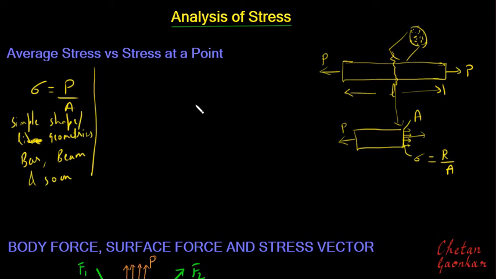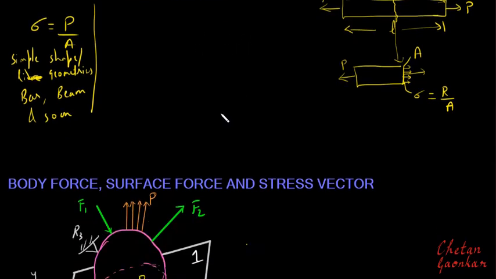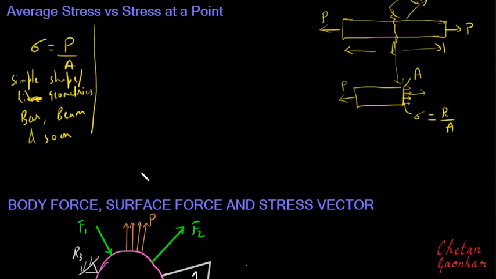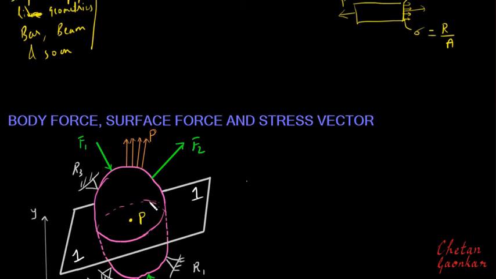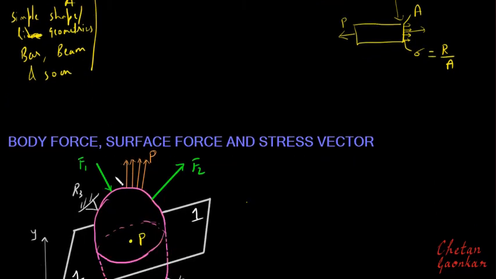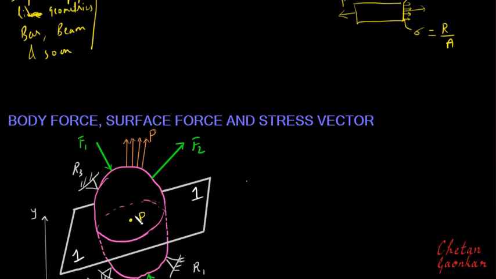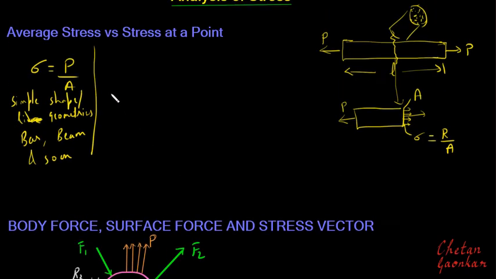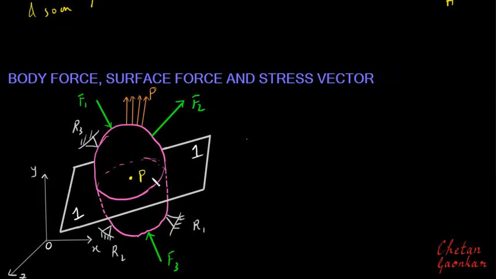But what if we have a complex geometry with complex loading, like in this case, and I want to find the stresses? Can I really use this formula, stress equal to P by A, in this case? Then our question will be, which force to be considered from this, or which area to be considered from this.